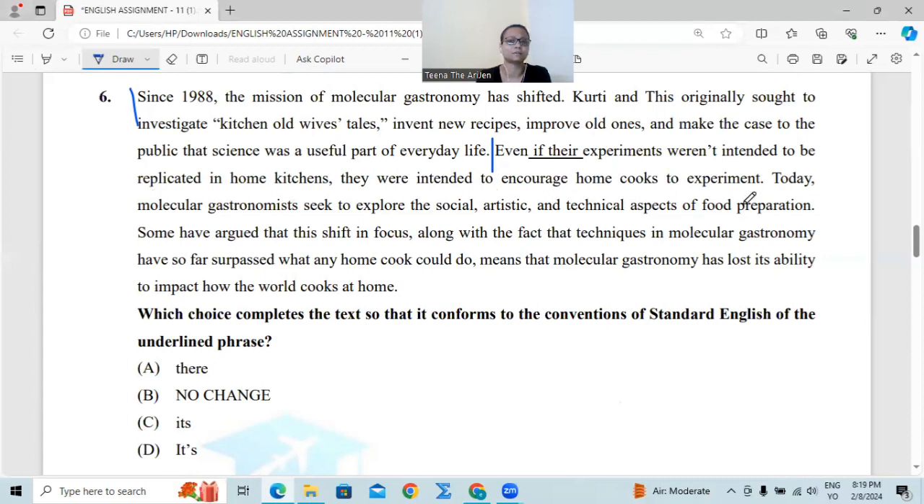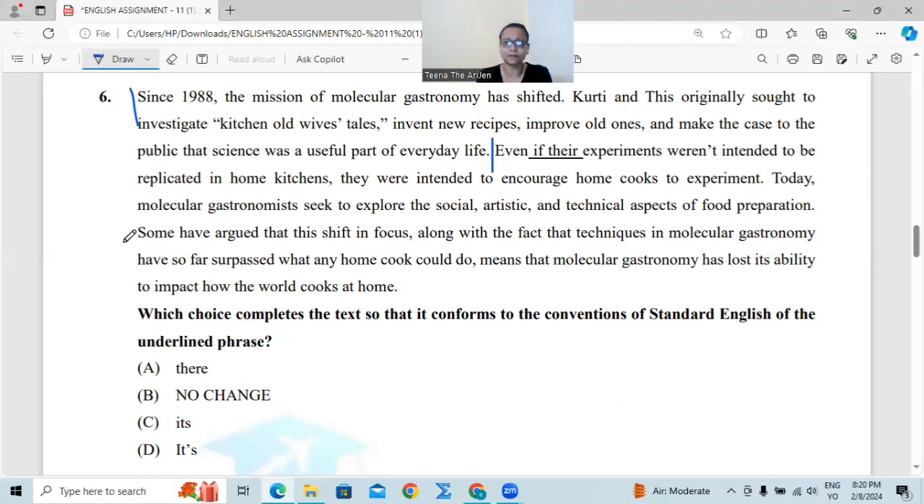Even if the experiments weren't intended to be replicated in home kitchens, they were intended to encourage home cooks to experiment. So even if the experiments weren't intended to be replicated in home kitchens, they were not actually targeting home kitcheners. Rather, their purpose was to encourage home cooks to experiment. Today, molecular gastronomists seek to explore the social, artistic, and technical aspects of food preparation. Okay, so here we have already got the answer.